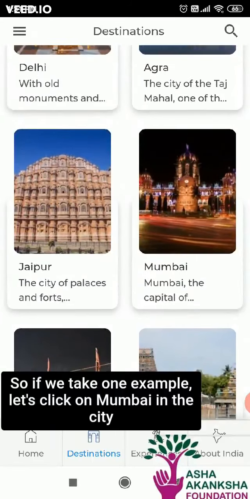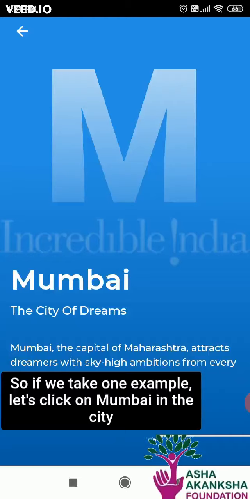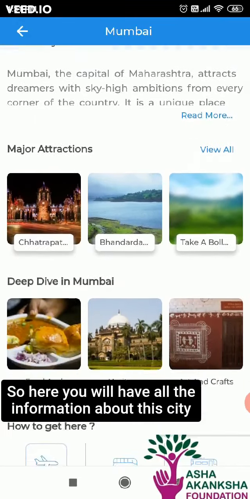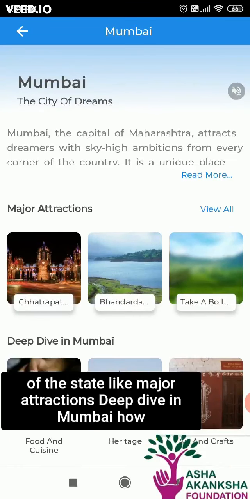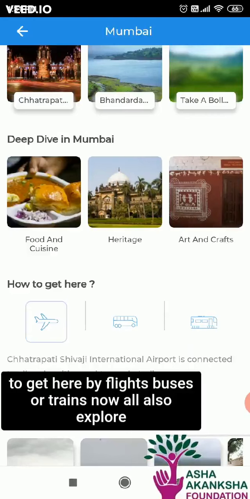So if we take one example, let's click on Mumbai, the city of dreams. So here you will have all the information about the city, like major attractions, deep dive in Mumbai, how to get here by flights, buses or trains.